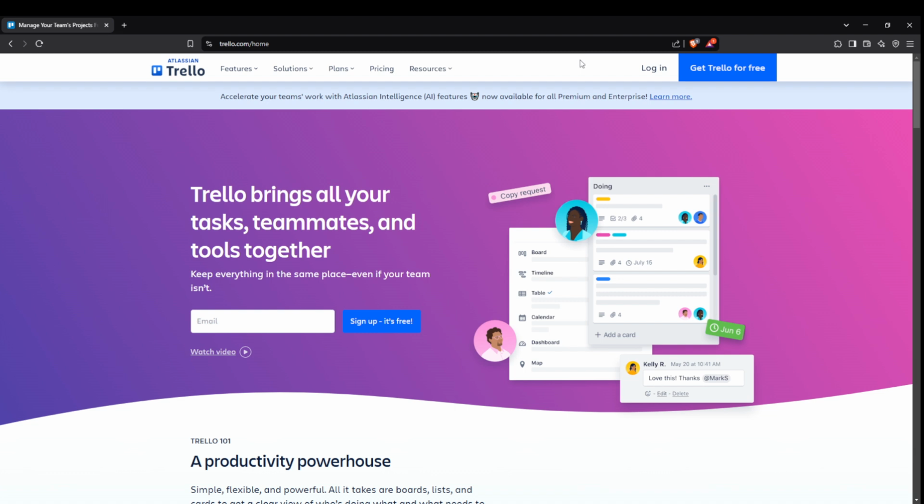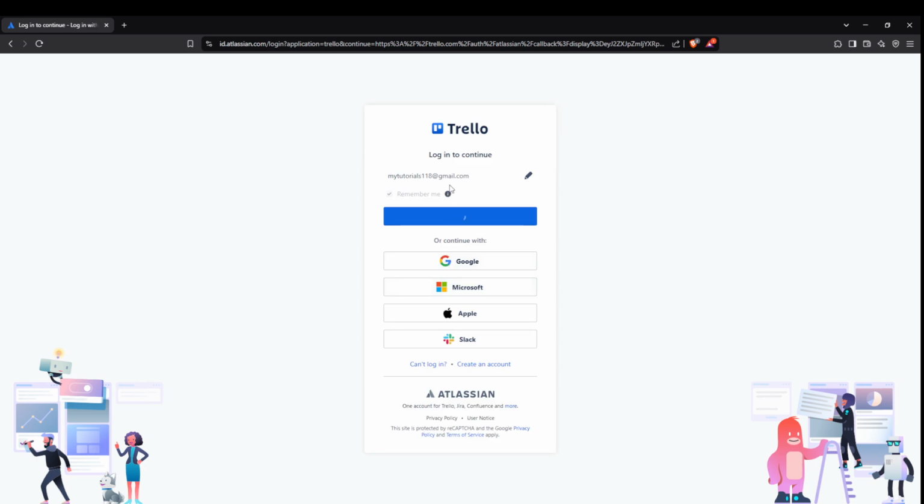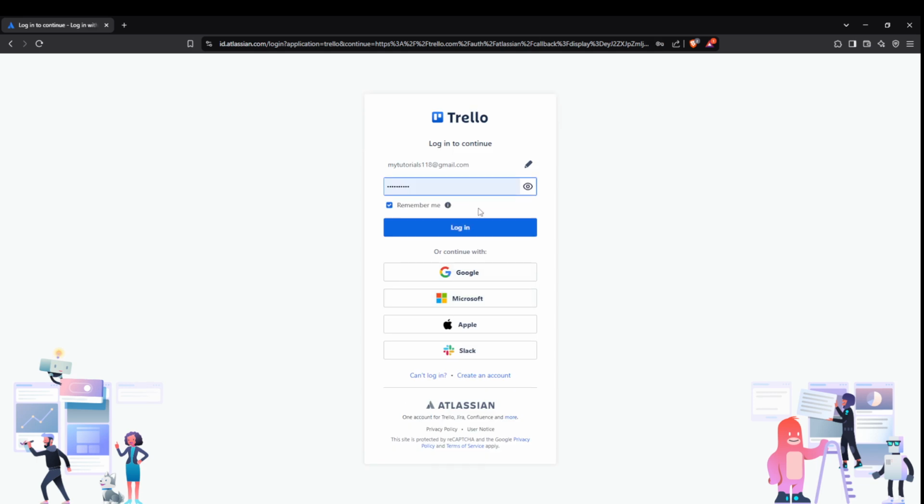First, we need to head over to Trello.com, which is your gateway to accessing Trello's powerful organization tools. Once you are there, you'll find the login option. Clicking on it will prompt you to either enter your email or use your Google account to get started. Both options offer a seamless login process, so choose what's most convenient for you.